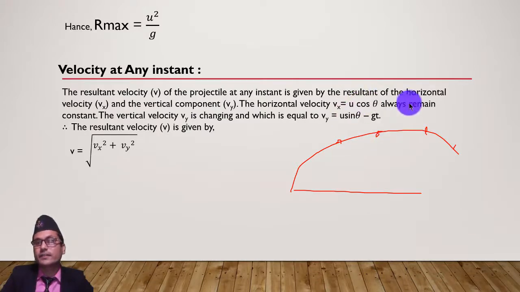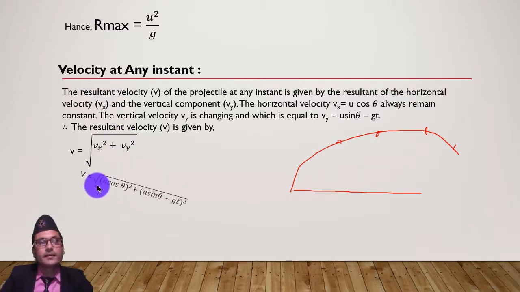For the x coordinate, it is unchanged everywhere. Here it is constant, u cos theta, but vy is changing because of g. That's why u sin theta minus gt is the y component, and the velocity at any instant is given by the x component and y component. That's why the velocity at any instant is v equal to the square root of vx square plus vy square, adding these two terms.